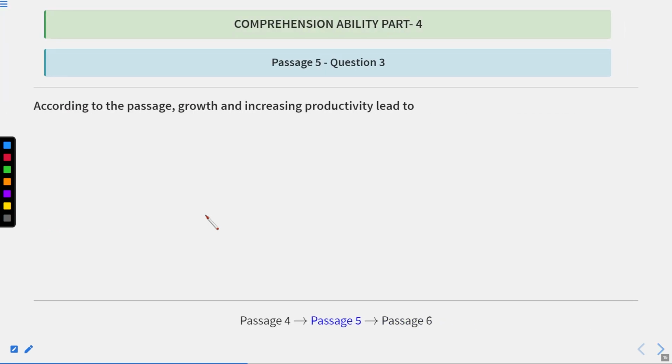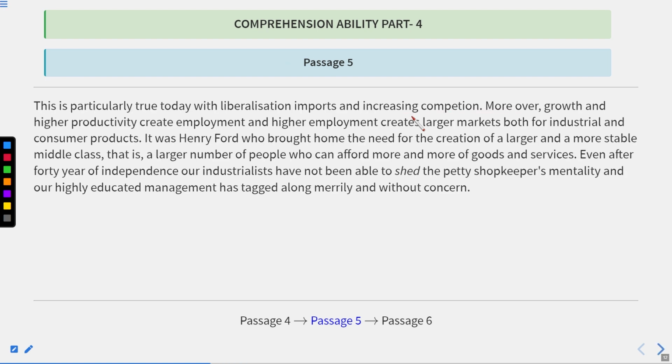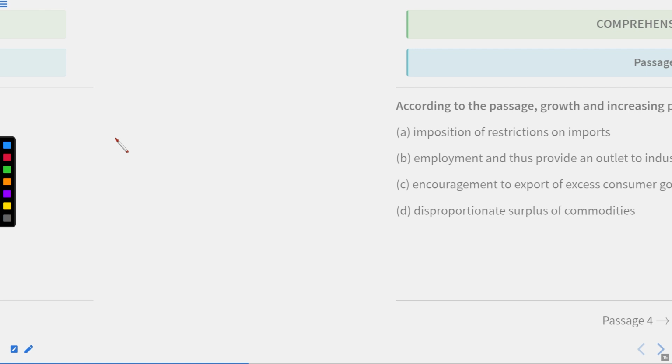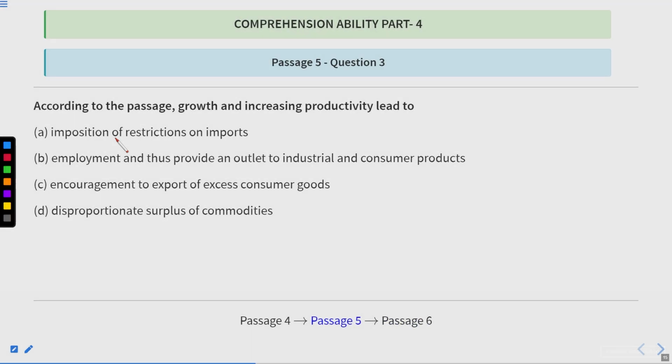Now the next question is, according to the passage, growth and increasing productivity lead to. So what does growth and increasing productivity lead to? Now let us get back to the passage again. Okay, let us see. Growth and higher productivity create employment, and higher employment creates larger markets for both industrial and consumer products. So here we get the answer. Let us get back to the question again and see the options one by one.